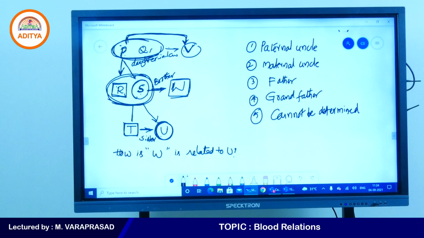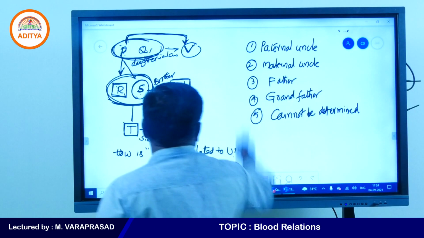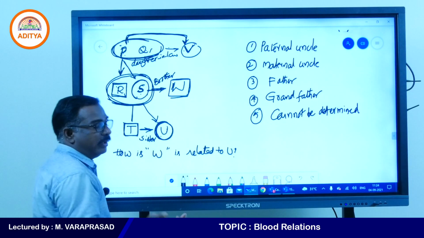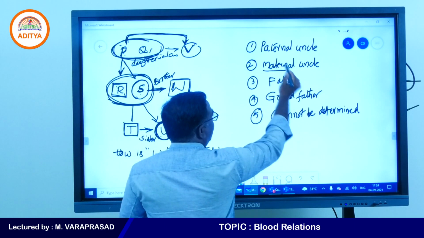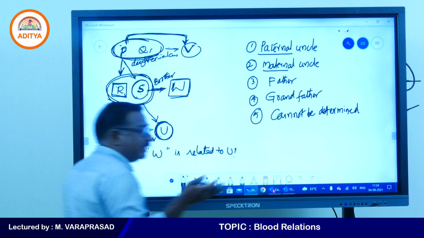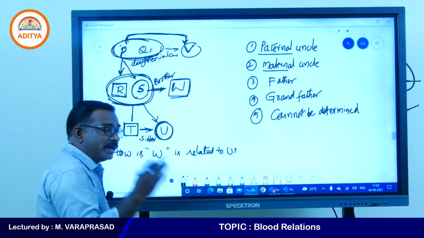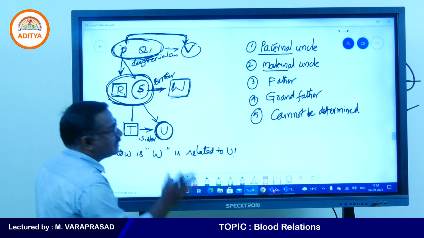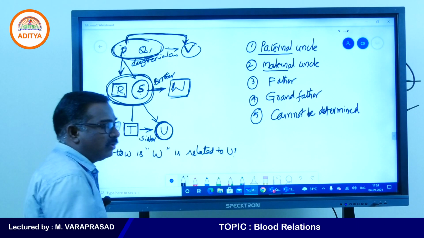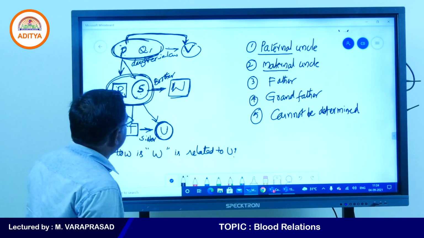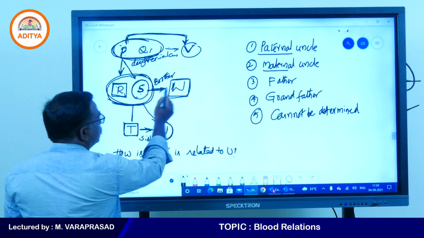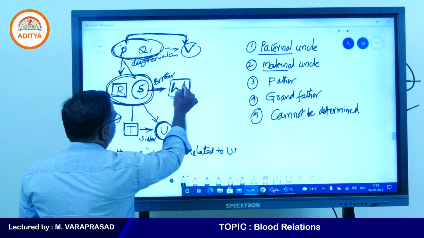What is the answer? Many of you are writing uncle. Uncle is correct only, but in the options uncle is not there. Maternal word is there, paternal also there. Maternal means mother side, paternal means father side. So which one gives the answer? First one or second one? How is W related to you?